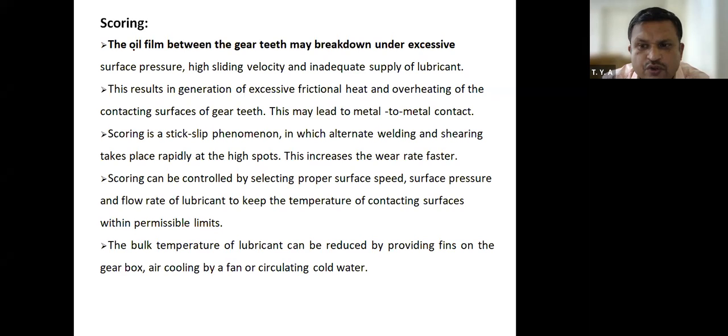Now, scoring is a stick slip phenomenon in which alternate welding and shearing takes place rapidly at high spots. Welding and shearing takes place means what? That gear tooth surfaces sometimes stick to each other. Weld means joining.